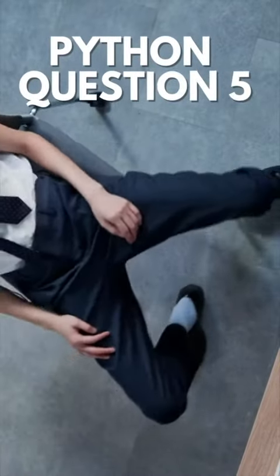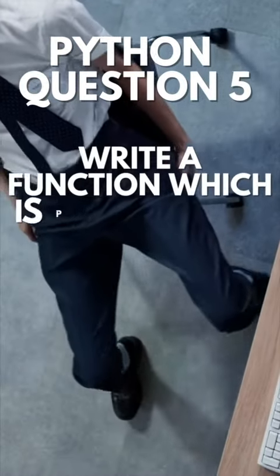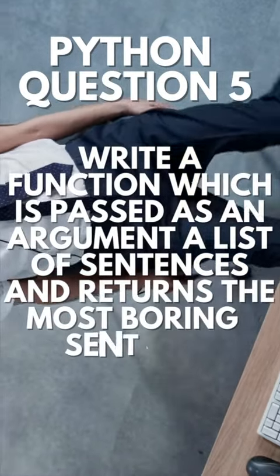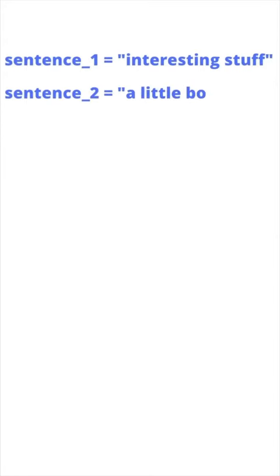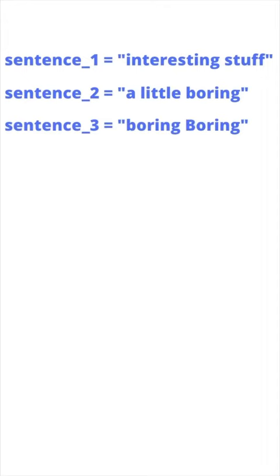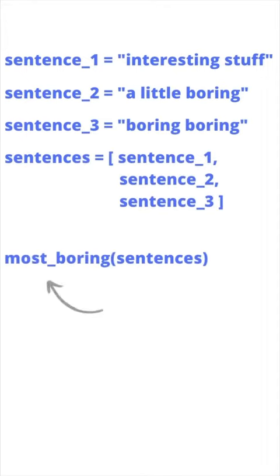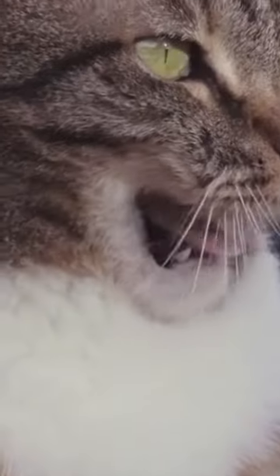For Python question 5, write a function which is passed a list of sentences as an argument and returns the most boring sentence. The most boring sentence will be the sentence with the most occurrences of the word boring. So we build a list of the 3 sentences and pass it to the most_boring function, and sentence 3, boring boring, will be returned.